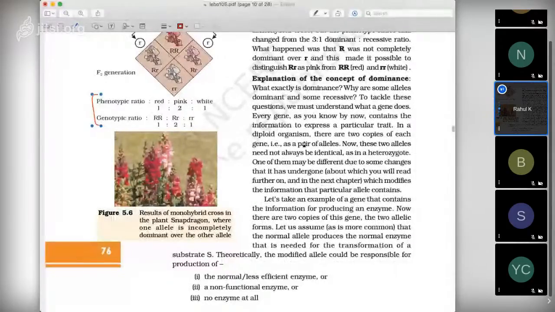What exactly is dominance? To tackle these questions, we must understand what a gene does. So gene का काम क्या होता है, ये समझना जरूरी है. Okay. As you know by now, gene contains the information to express a particular trait. Okay, in the form of the DNA sequence. In a diploid organism, there are two copies of each gene, that is a pair of alleles.